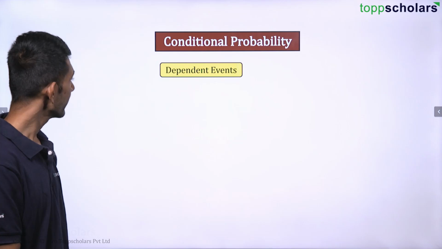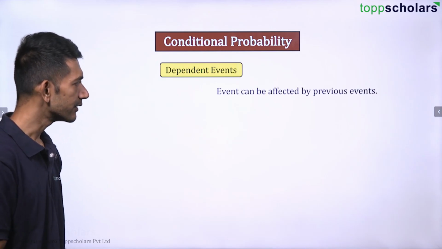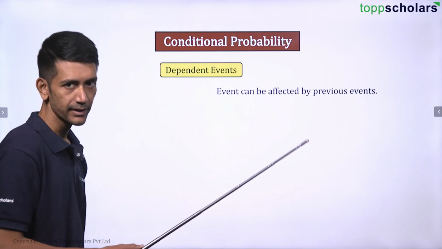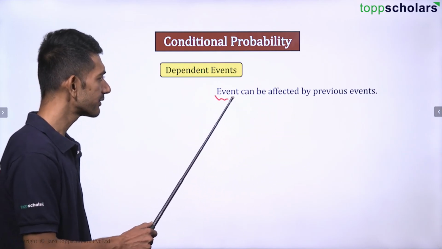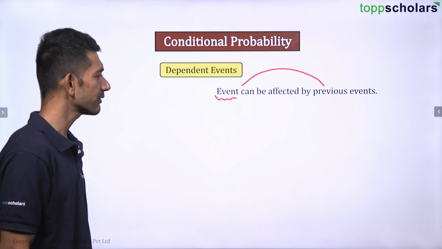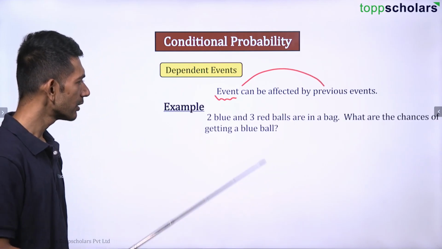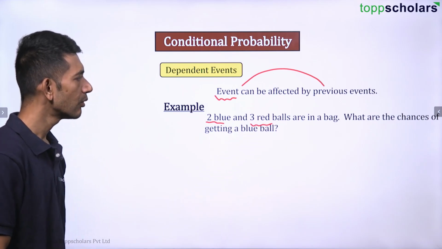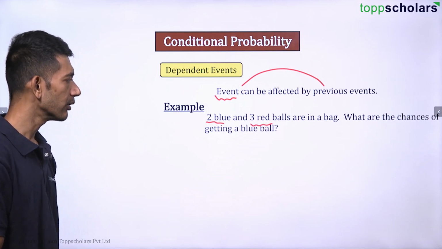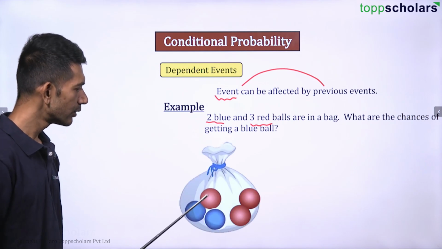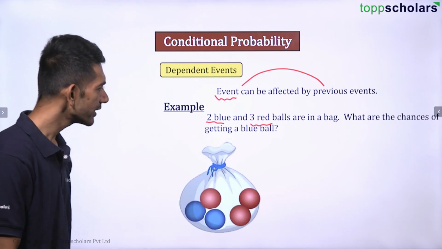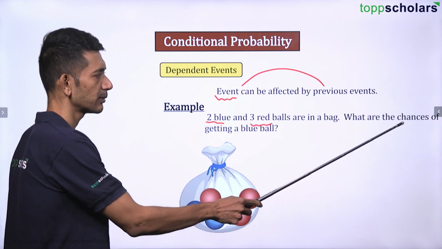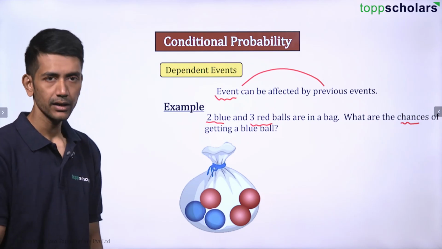Okay, let's continue further. Let us talk about dependent events. These are events that get affected by previous events. We'll take an example now. Suppose there are 2 blue and 3 red balls in a bag. What are the chances of getting a blue ball? This is already given. Chance means probability. What is the probability of getting a blue ball?